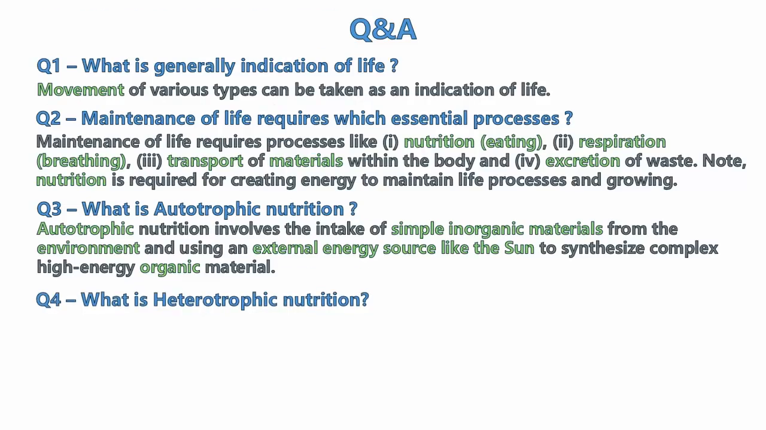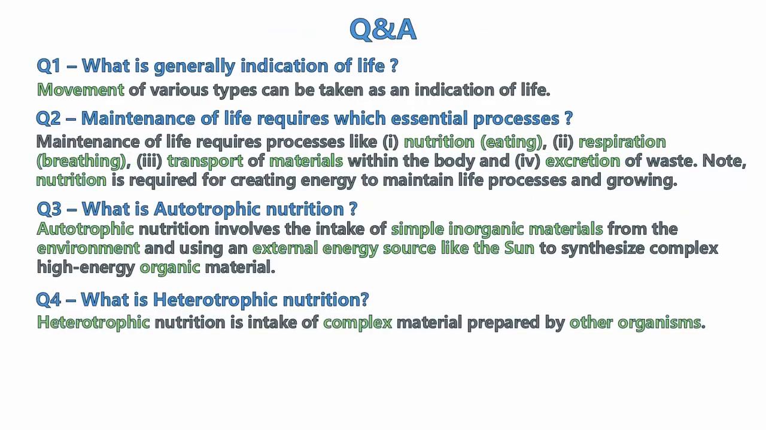What is heterotrophic nutrition? Heterotrophic nutrition is intake of complex materials prepared by other organisms. For example, in human beings, we take in fruits from the trees, or if we are eating chicken, then we are eating the meat of a certain other organism, which is the chicken. So heterotrophic nutrition is intake of complex material prepared by other organisms.